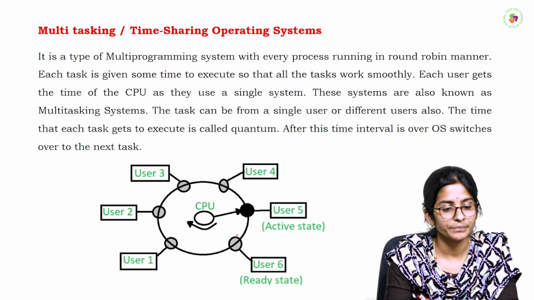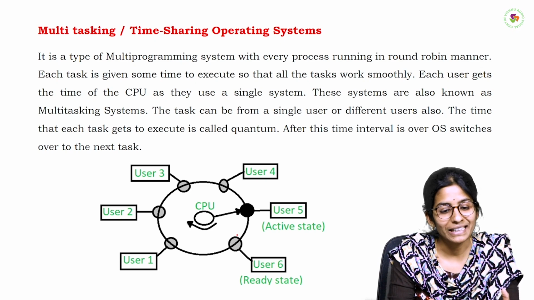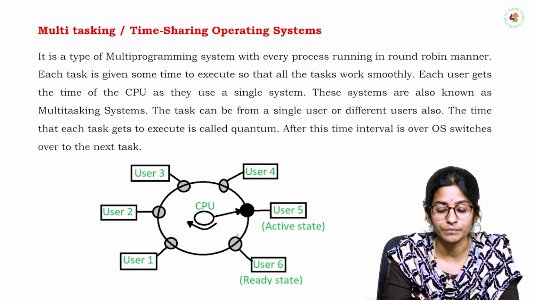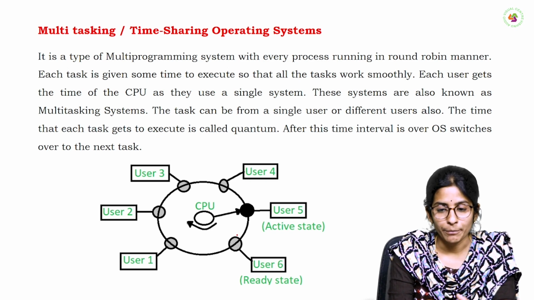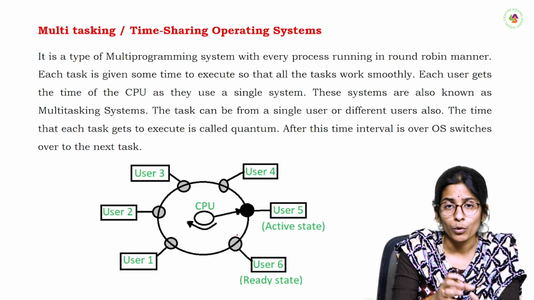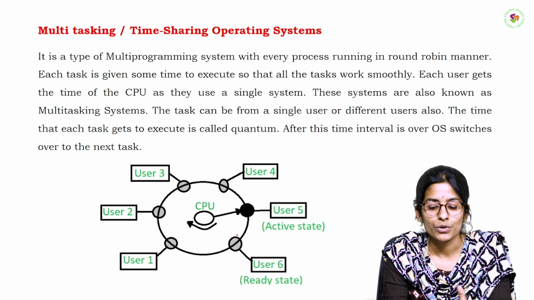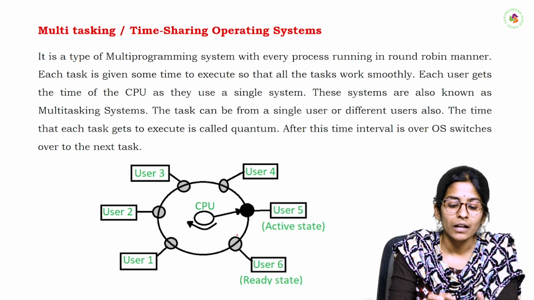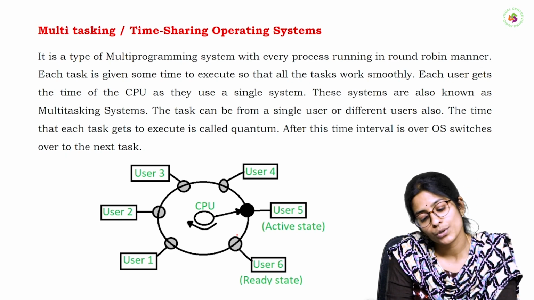The next one is the multitasking and time sharing operating system. In this type of operating system, all jobs or programs have a limited time for execution. So the time is divided among all programs for their execution. Here, for example, if we have 5 types of jobs.